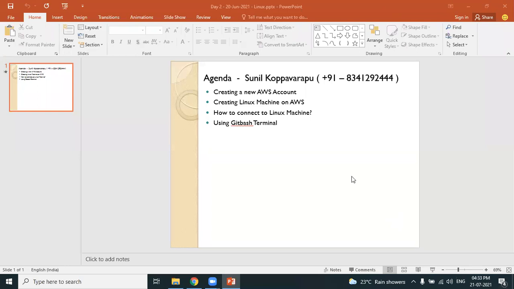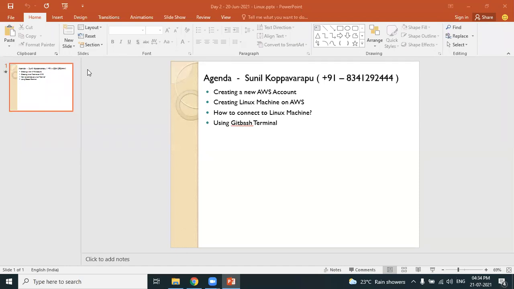This is our agenda for today's session. We will be practicing DevOps tools on AWS Cloud Platform. I hope most of you know AWS, but there are many participants who are completely jumping into DevOps. Keeping their point of view, in today's session, I'll be showing you how to create a new AWS account. Not only just creating an AWS account, the prerequisite for DevOps.